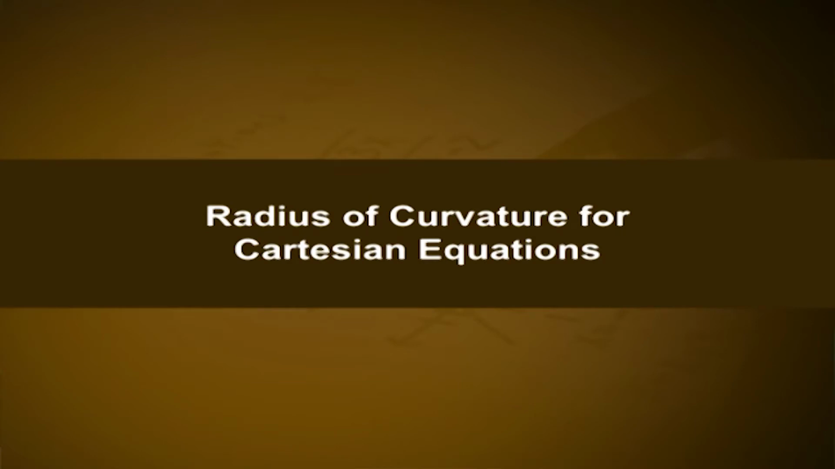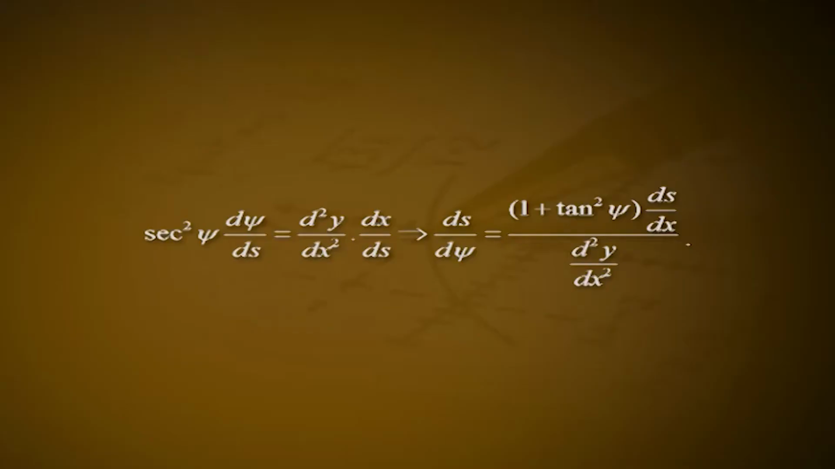Radius of curvature for Cartesian equations. Consider the curve y is equal to f of x. Differentiating tan psi equal to dy by dx with respect to s, we obtain sec square psi d psi by ds is equal to d square y by dx square into dx by ds, which implies ds by d psi is equal to (1 plus tan square psi) into ds by dx, all divided by d square y by dx square. Also, we have ds by dx is equal to square root of 1 plus (dy by dx) whole square, where the positive sign is to be taken before the radical.